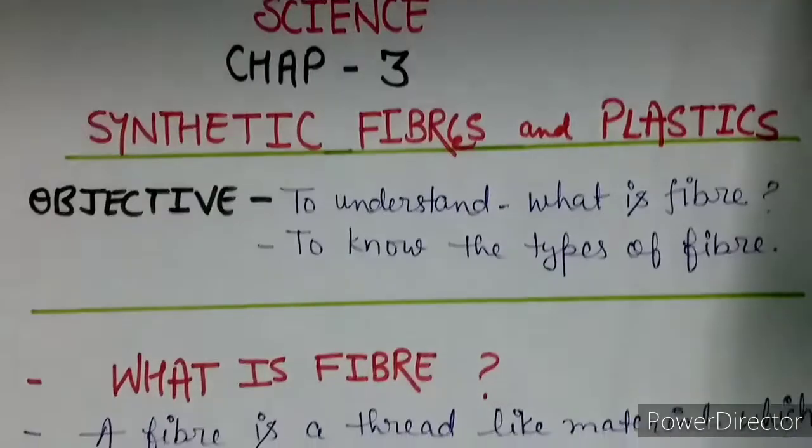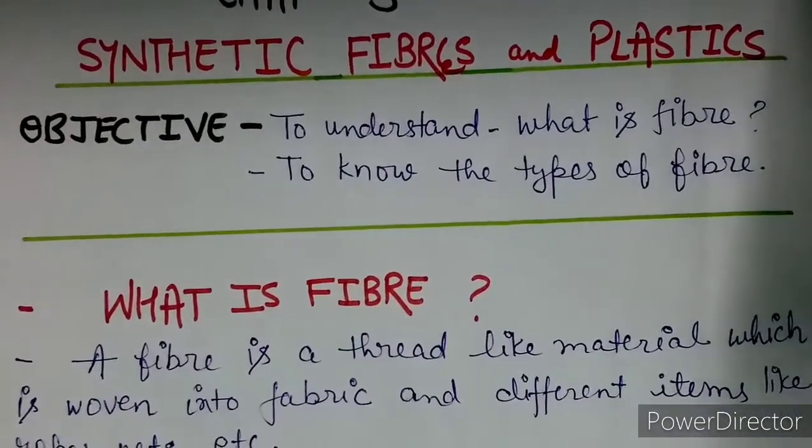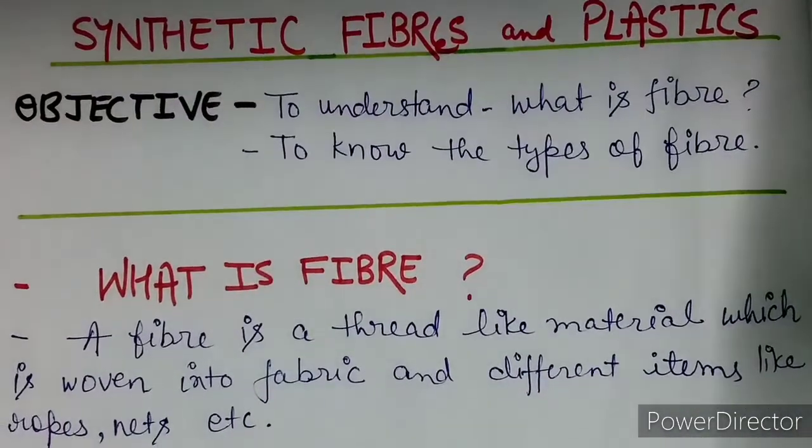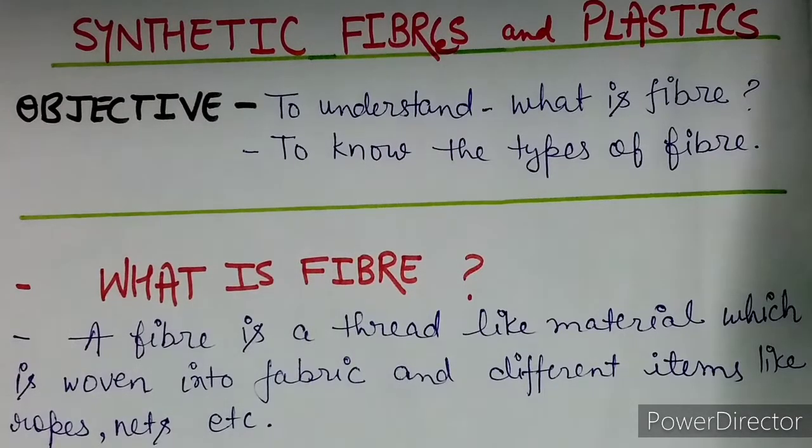The answer is a fiber is a thread-like material which is woven into fabric and different items like ropes and nets etc. Fibers are used to make not only clothes but some other materials like ropes and nets etc. Now the fibers that we use to make the fabric and clothes can be of two types.